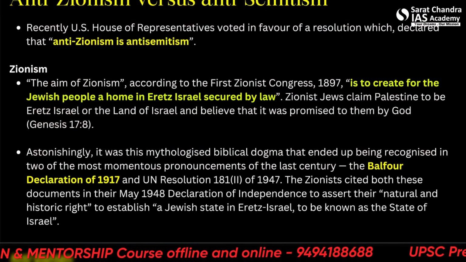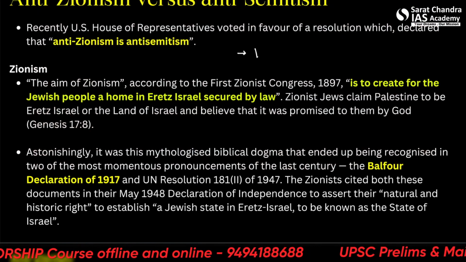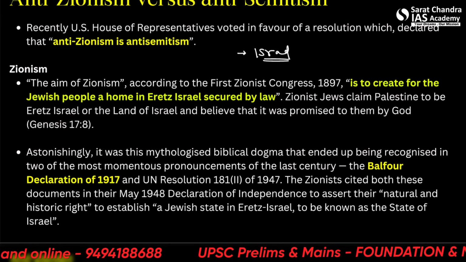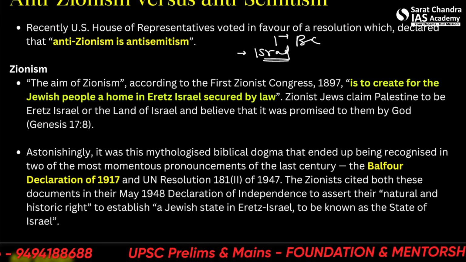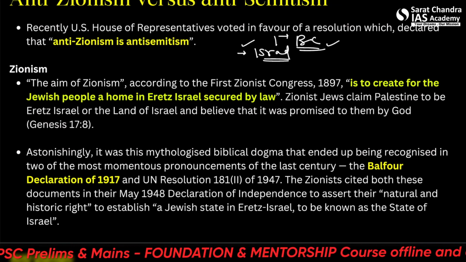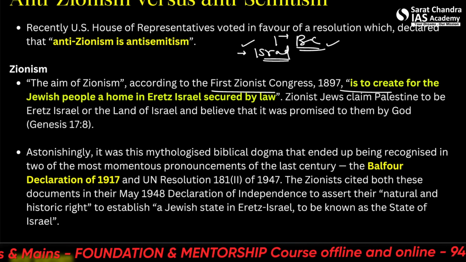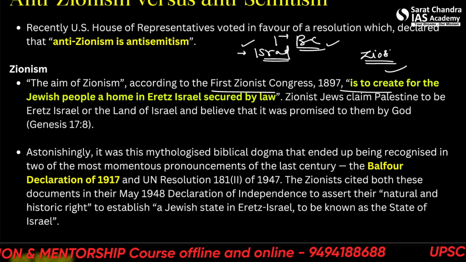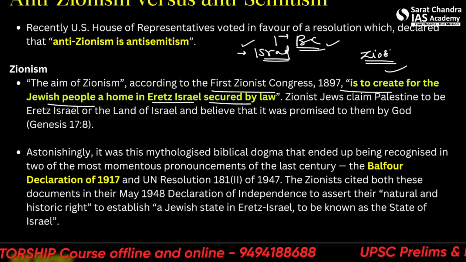They were living in the state of Israel even in 1200 AD and even since many BC. So Israel is their former home, and according to the first Zionist Congress, the belief of Zionism is to create for the Jewish people a home in Eretz Israel secured by law.